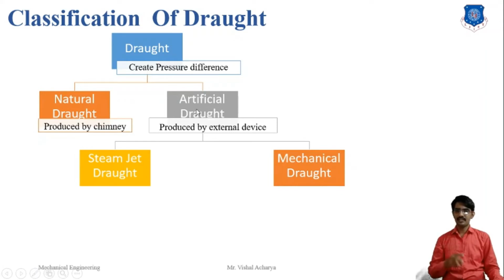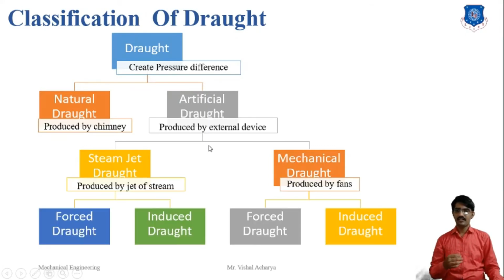When an artificial device is used to create the pressure, it is called artificial draft. There are two types of artificial draft: steam jet and the mechanical draft system. In the steam jet, the draft is produced by a jet of steam, and in the mechanical draft, it is produced by fans. There are two types of steam jet, forced draft and induced draft, and the same for mechanical, forced and induced draft.